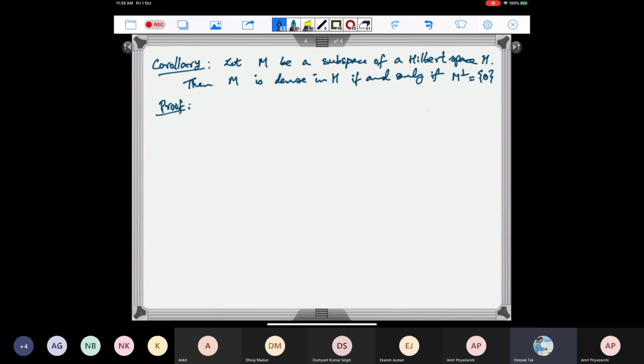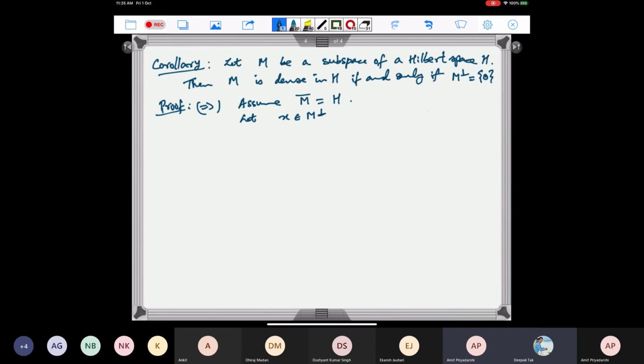So first let's assume that it is dense. Assume M closure is equal to H. So let some vector x belong to M perp. Then we have to show that x has to be the zero vector.